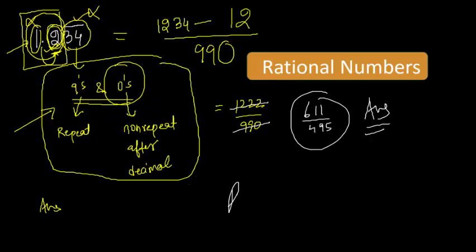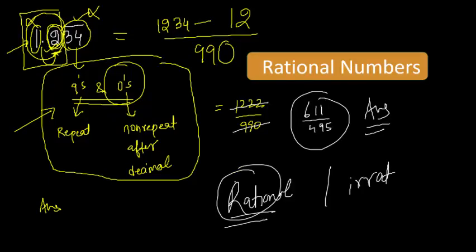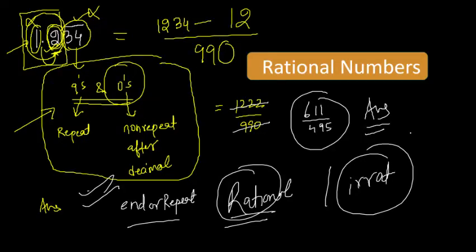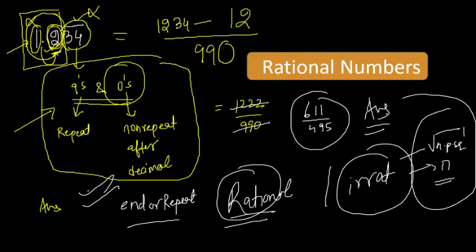So I hope everyone now knows what is rational number, what is irrational number. Rational numbers are basically a ratio format, and ratio can either end or repeat or reoccur like this. And irrational are non-repeating, non-terminating. Example is under root of non-perfect square. Example is pi. Right? These are the examples of irrational numbers.